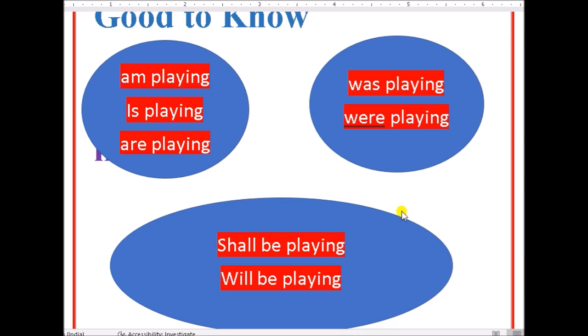So we use shall be with first person singular and plural, I mean I, we. I shall be playing, we shall be playing. Will be is used with second and third persons, I mean you, they, he, she, it. So we use shall be and will be indicating the future continuous tense.